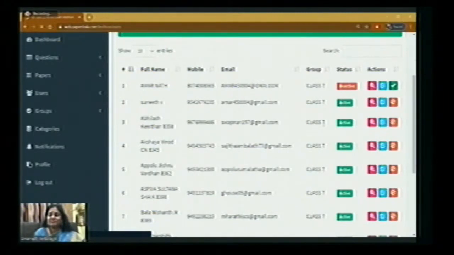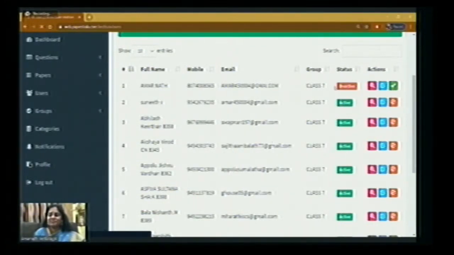So like this, you can activate and deactivate the students whenever you want. You can conduct multiple exams. Suppose you feel that in your class some 10 students are above average, so you can have a different set of questions, a separate exam for them. There will be slow learners in the class. For them also, you can have simple questions and a separate exam.